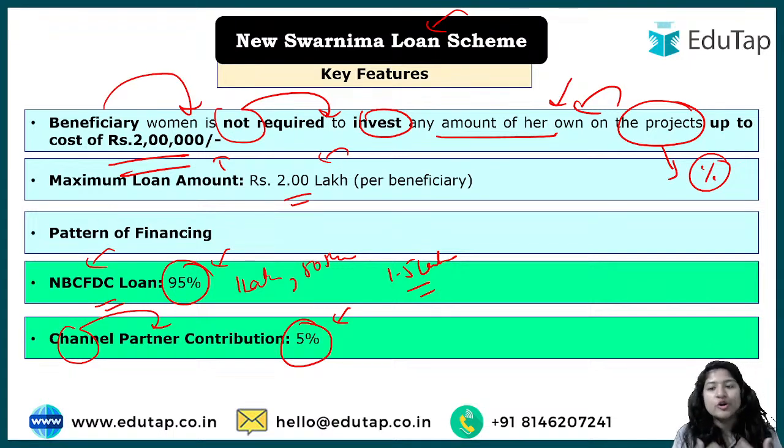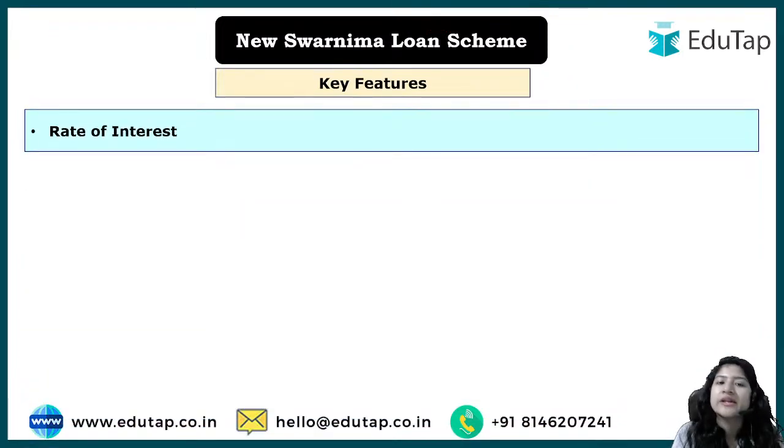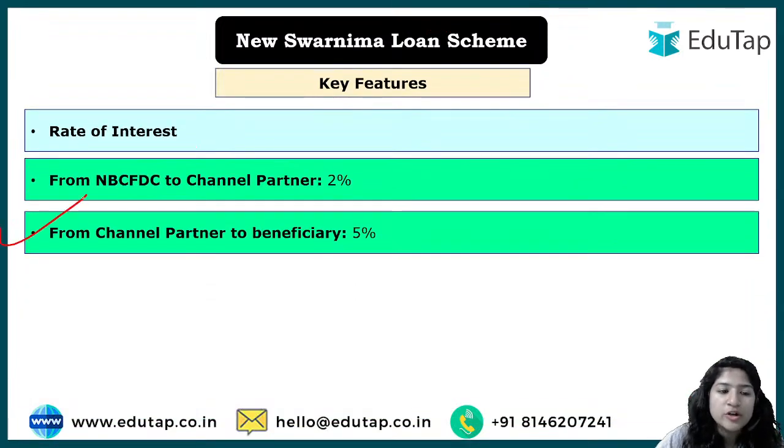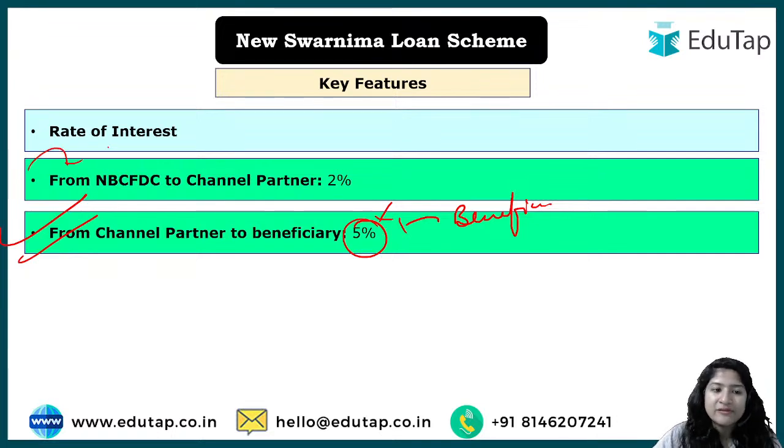All right. Now you are giving a loan, so definitely you will charge some rate of interest also. So what is the rate of interest? This is more important for you to understand: how much the beneficiary will give. The beneficiary will give 5% to the bank. As a beneficiary, why would I care how money is transferred between the channelizing agency and implementing agency, whatever is happening?